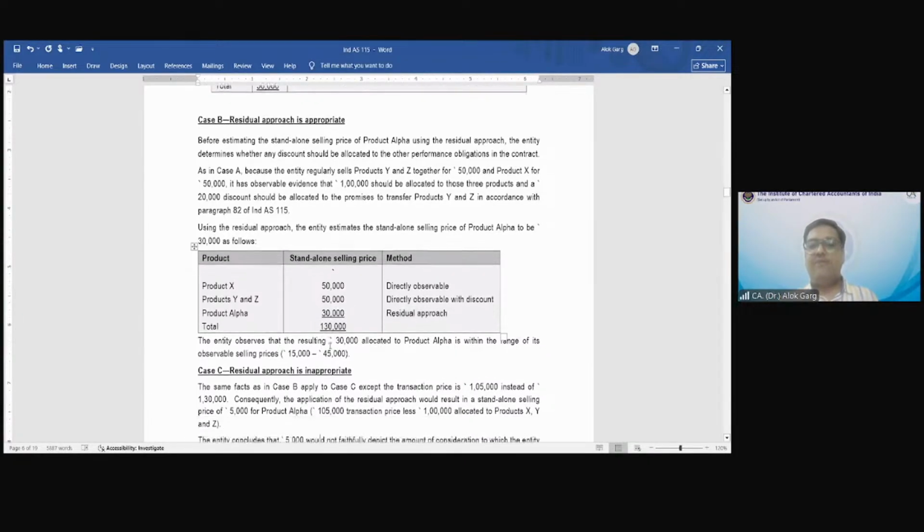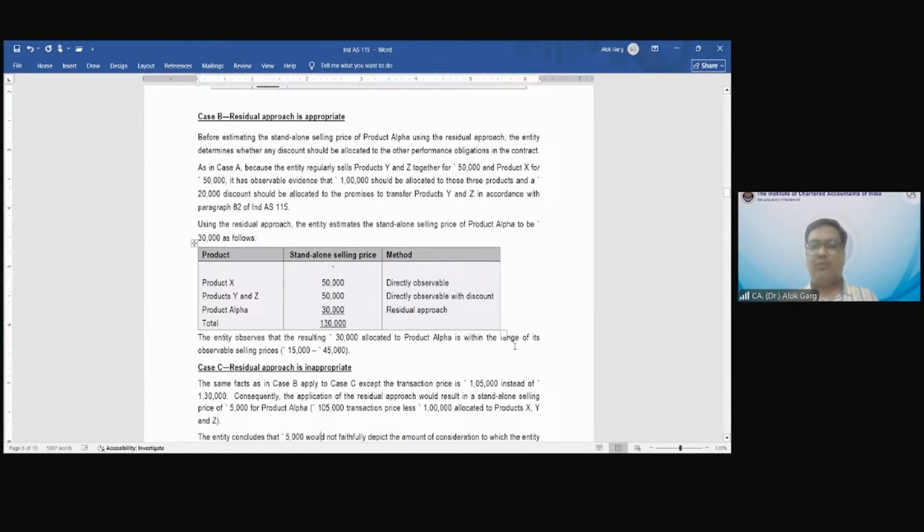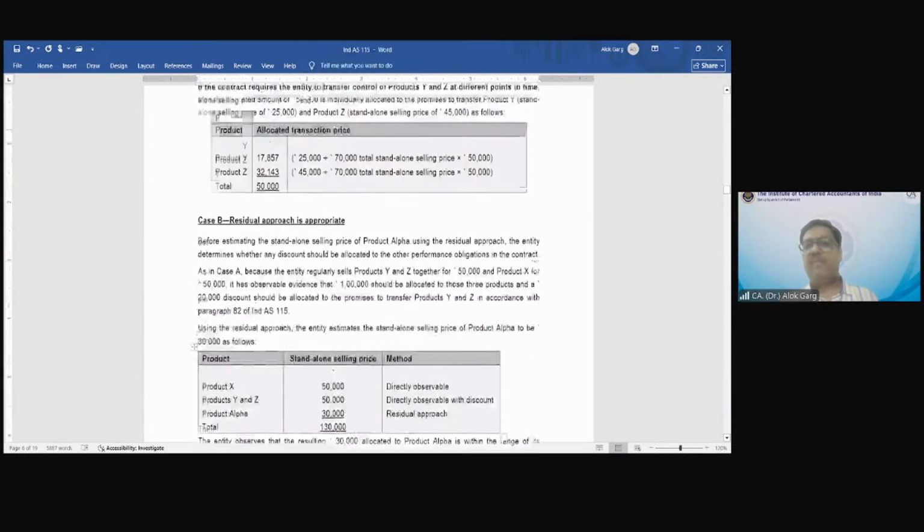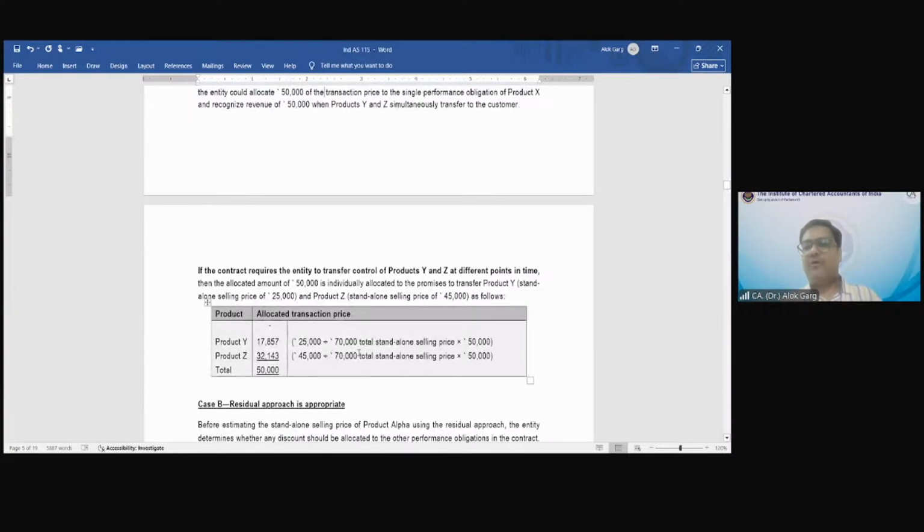So the entity observed that the resulting 30,000 that should be allocated to product alpha is within the range of observable selling price, which is 15 to 45. Okay, it is also given in the question. The question also says that it is within the range 15,000 to 45,000. So 30,000 is the price. Now,